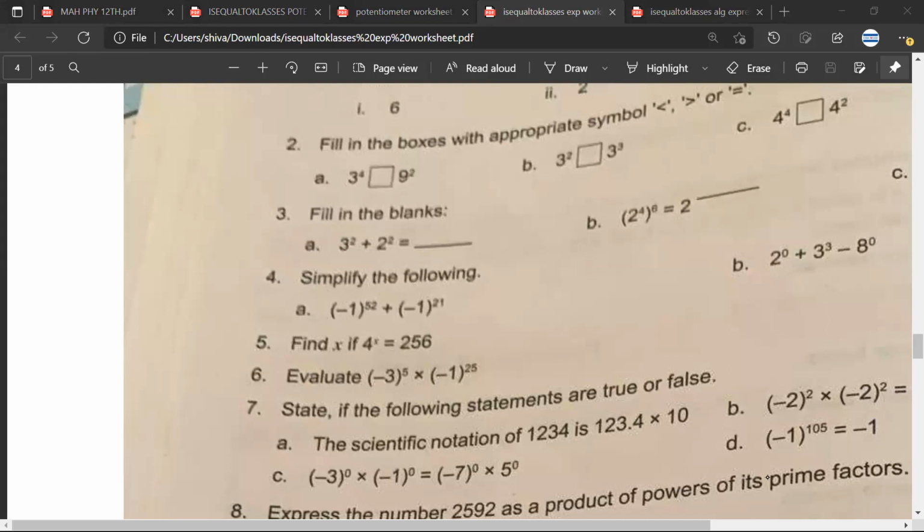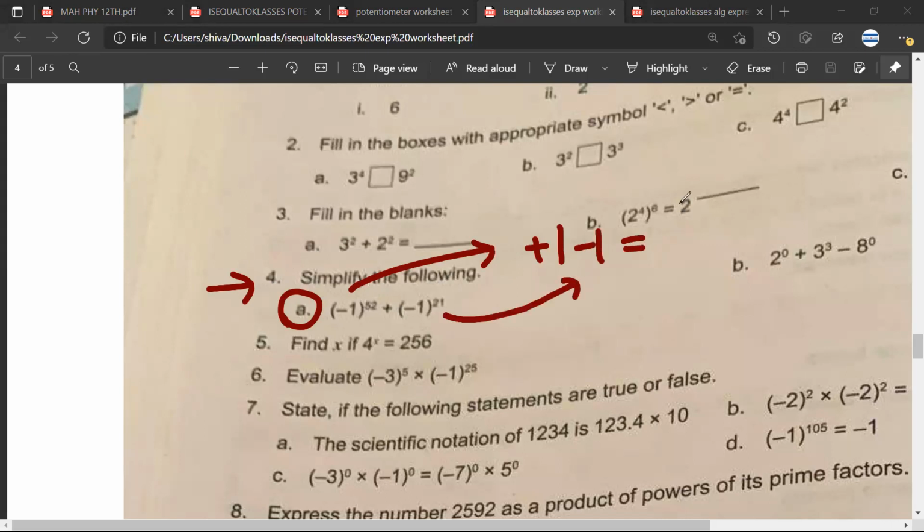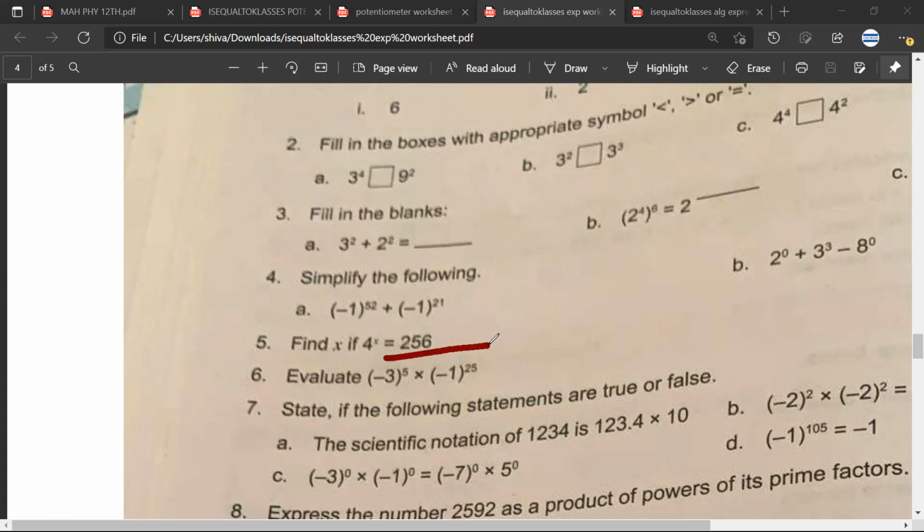Yes. Okay. So, Mr. Satya, for example, I have this question, fourth A part. Minus 1 raised to power 52 would be equal to plus 1. Minus 1 raised to power 21 would be equal to minus 1. Therefore, the answer would be, Mr. Satya, 0. Sarthak, is he correct? Yes, sir.